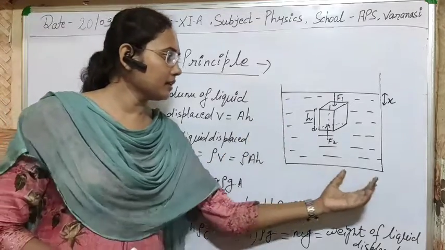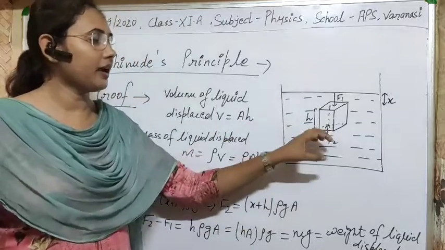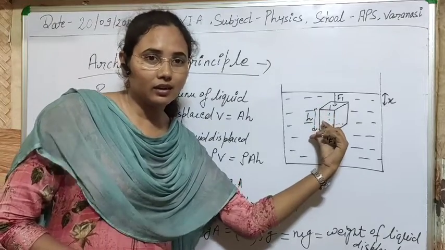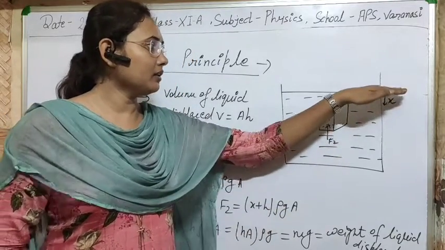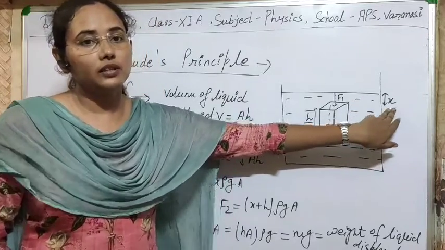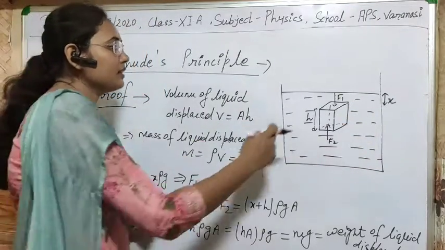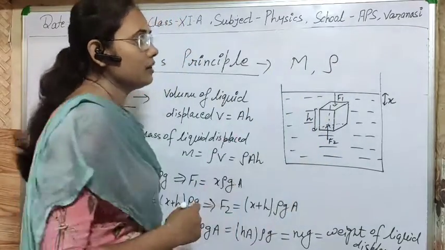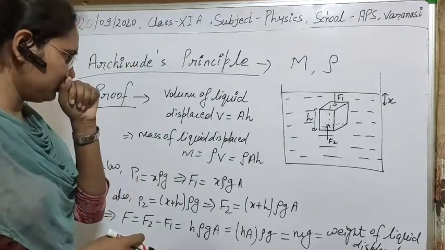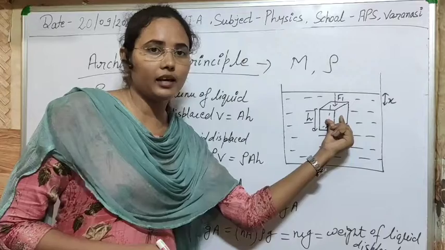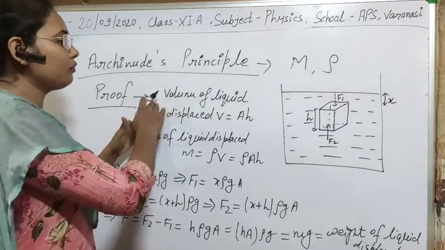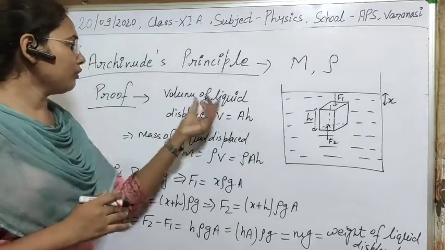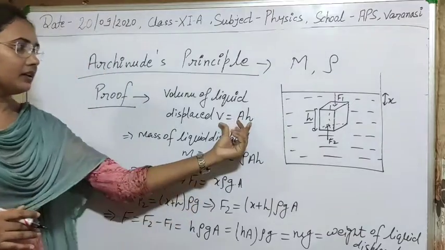For this, let us consider a container filled with liquid, and we are immersing a body in it. The height of the body is small h, and the depth to which it is immersed in the liquid is small x. Let us consider the mass of the body is capital M, and the density of the liquid is rho. Clear? If A is the cross-sectional area of the body, then we can easily calculate the volume of the body, which will be A into h, and the volume of liquid displaced will be A into x.